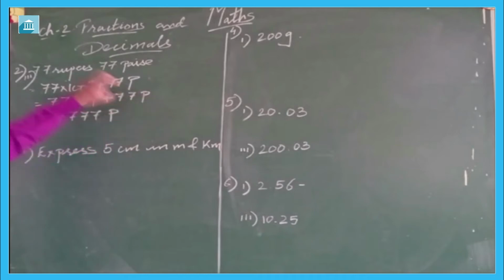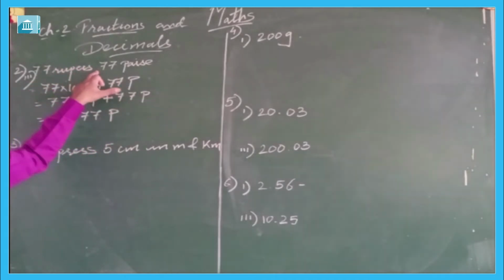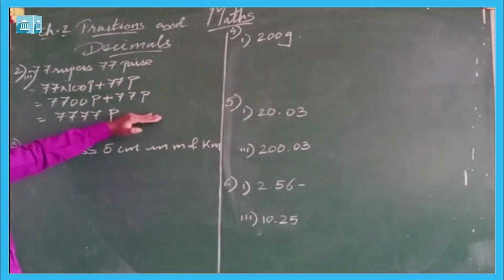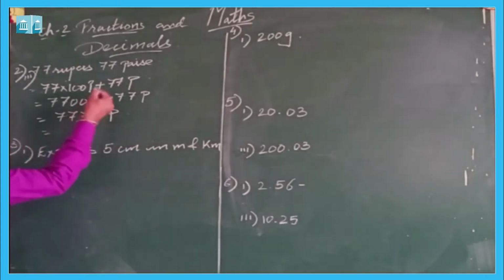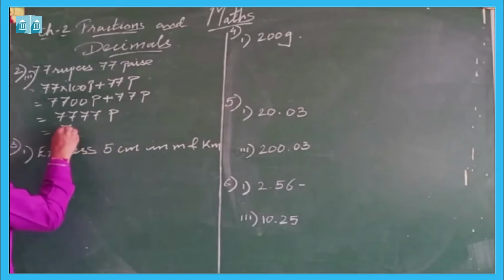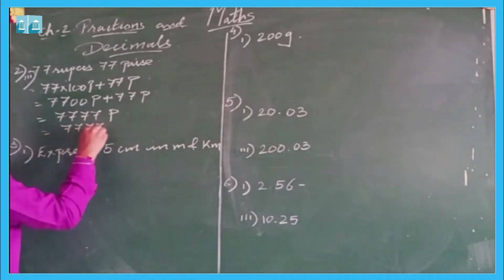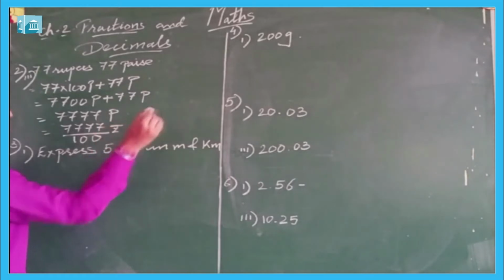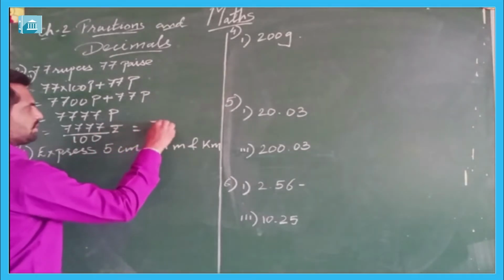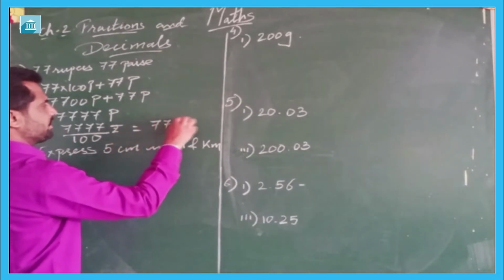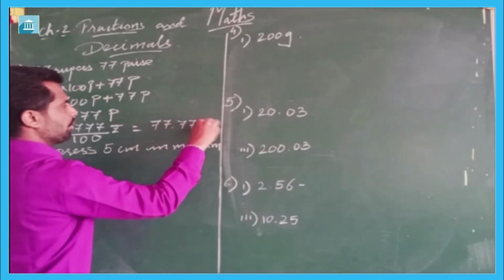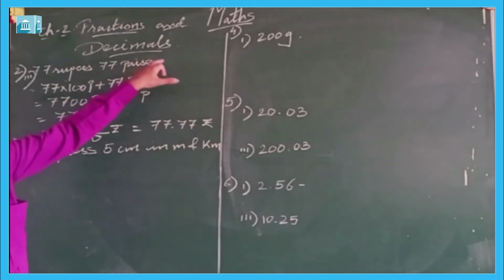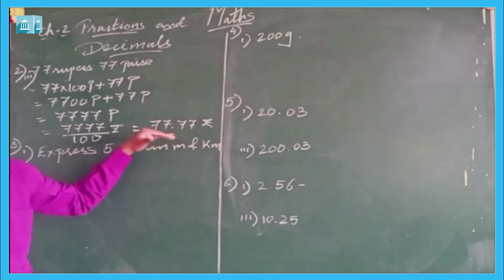First we converted the rupees into paise, and now the whole is in paise form. So we can find out in rupees form, that is 7777 upon 100 rupees, which will be equal to 77.77 rupees.